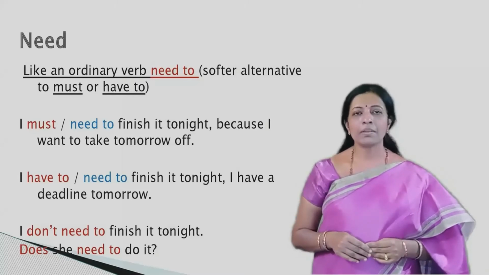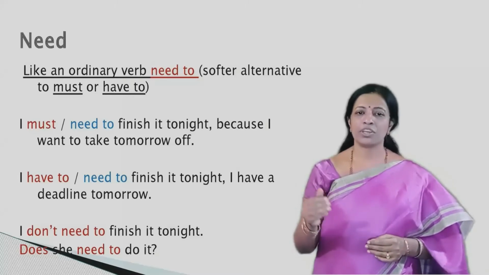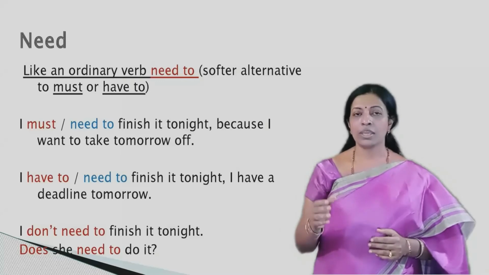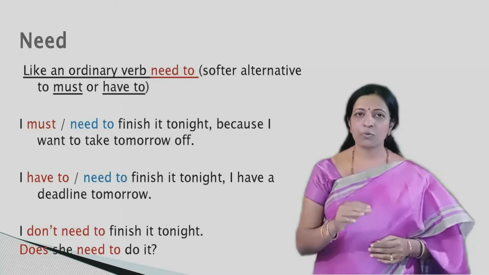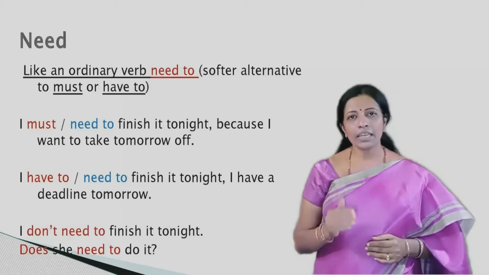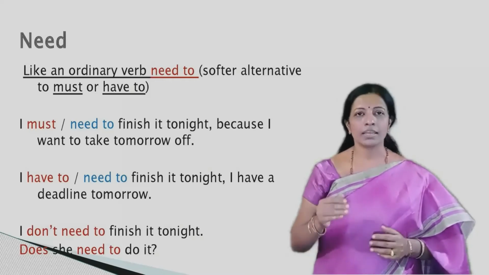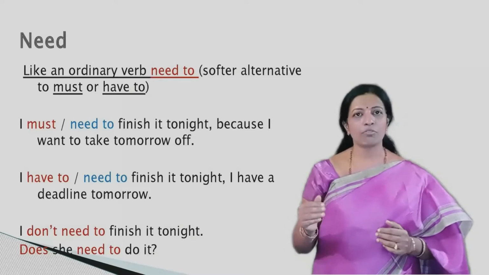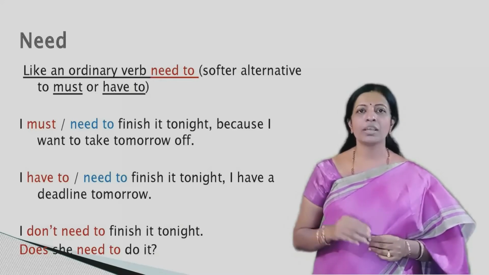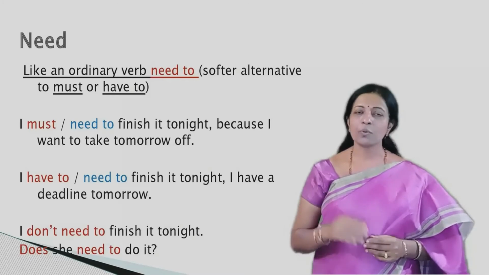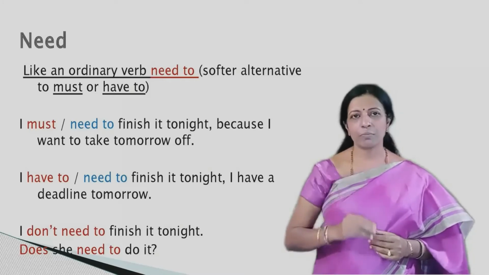For example, I must finish it tonight. So here there is a greater sense of compulsion. But if you rewrite the sentence, I need to finish it tonight, it means it would be very good if he finishes tonight, but even if he is not able to finish, it will do. So it's a softer version of must.